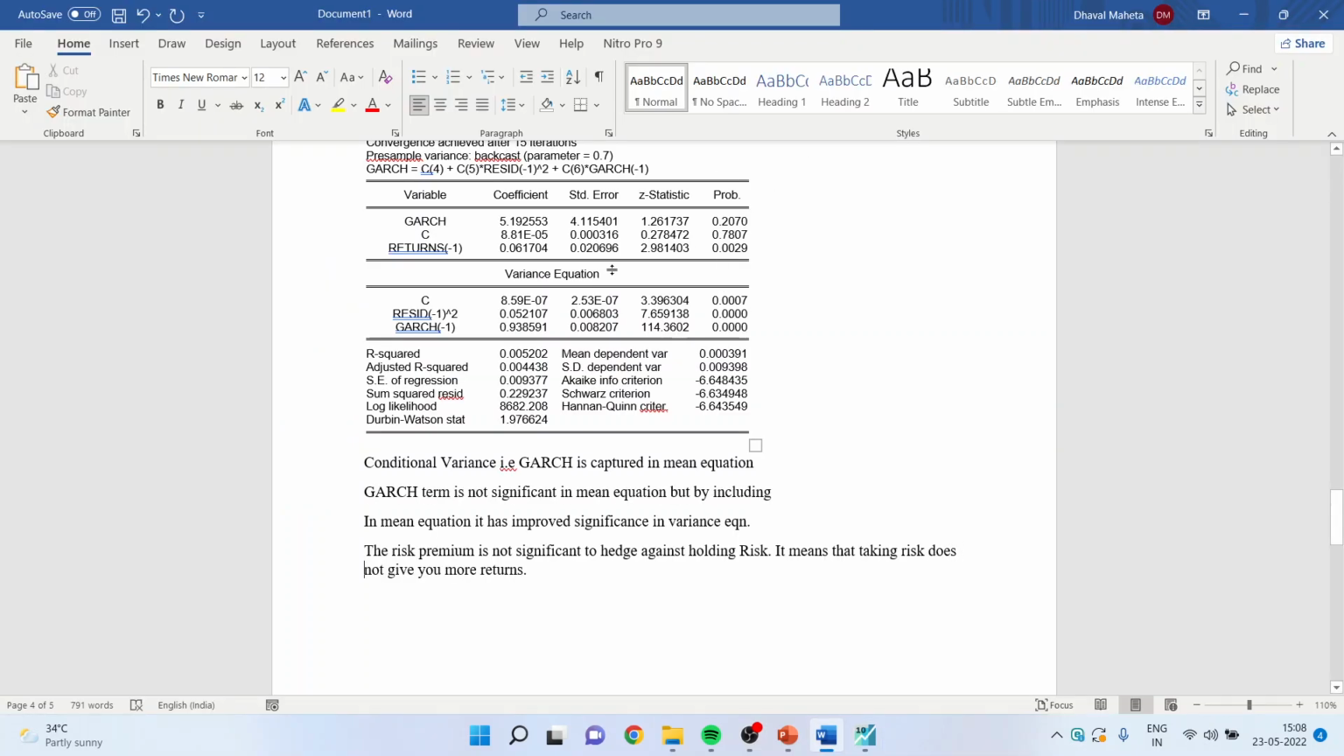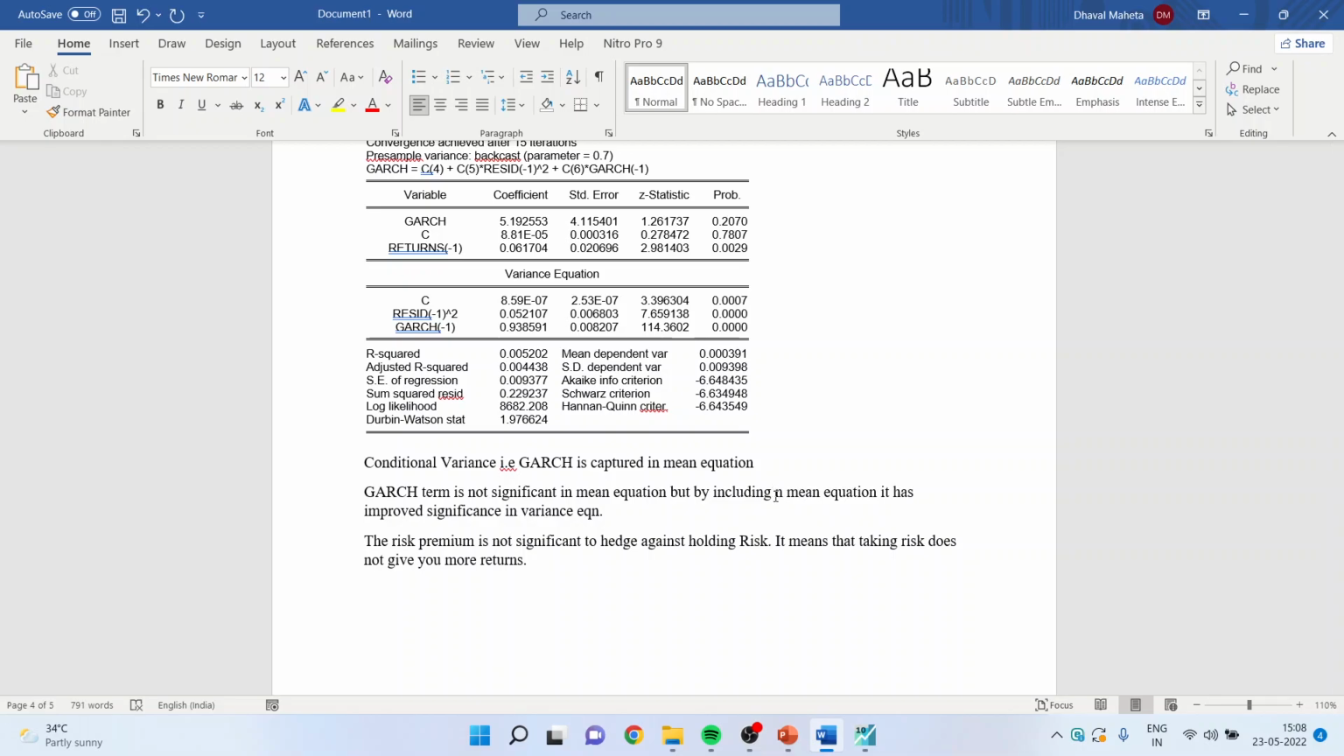Now we will have to see the p-values of this GARCH term. In the mean equation, the p-value is more than 0.05 and this term is insignificant. So GARCH is captured in the mean equation. GARCH term is not significant in the mean equation, but by including it in the mean equation, the variance equation has improved considerably. So by including it in the mean equation, it has improved the significance in the variance equation.